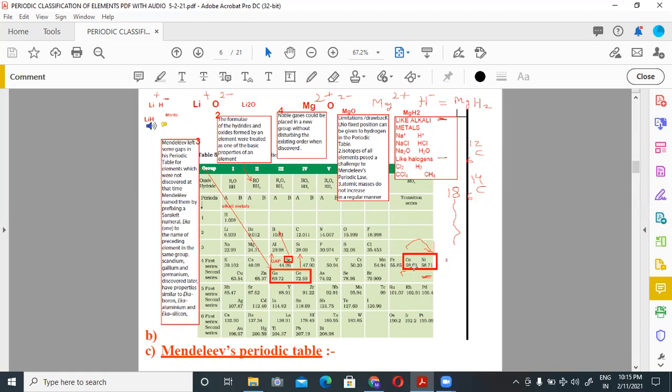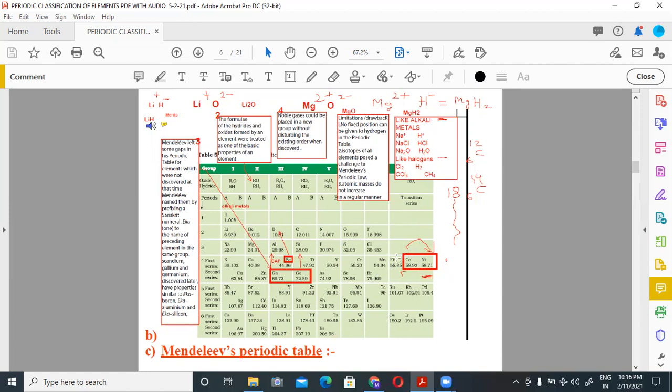Drawbacks or limitations or mistakes of Mendeleev periodic table. Some elements are not arranged in increasing order of their atomic masses. So you can see cobalt is placed before nickel. Mass of cobalt is more than nickel, but it is placed before the nickel.